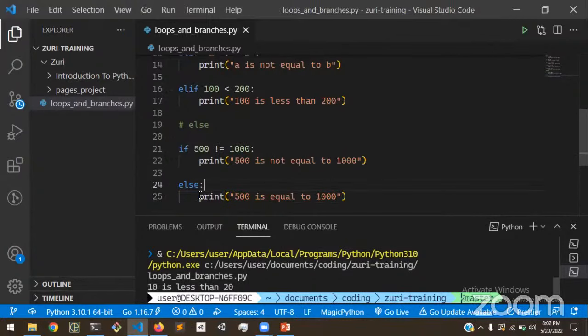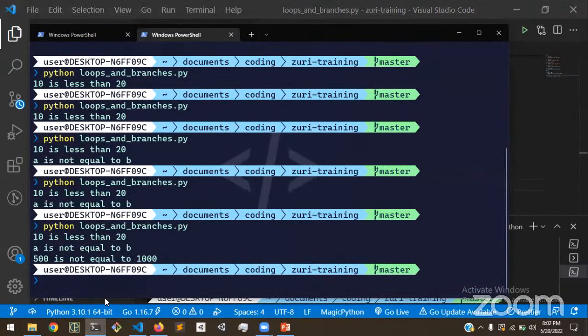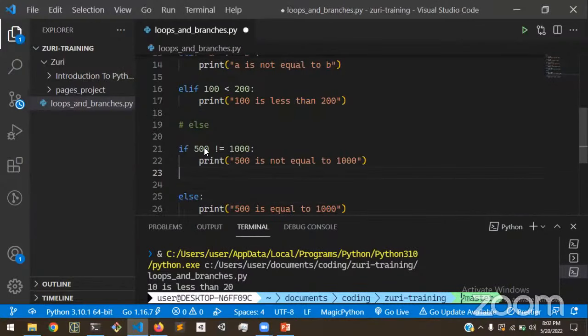So we can go ahead and try that out. Okay, so 500 is not equal to 1000 printed by the if block. But say we wanted to check if 500 is equal to 1000, and we can say 500 is equal to 1000 here, which is already false.